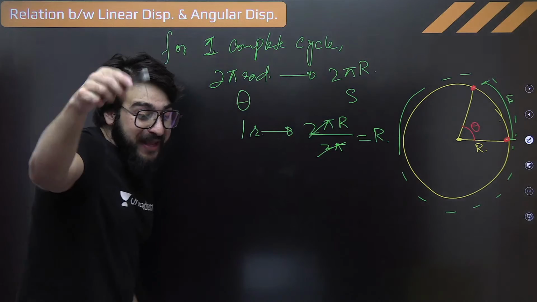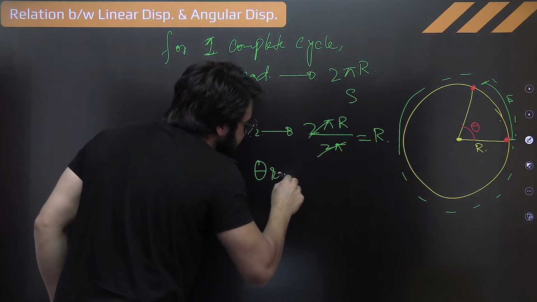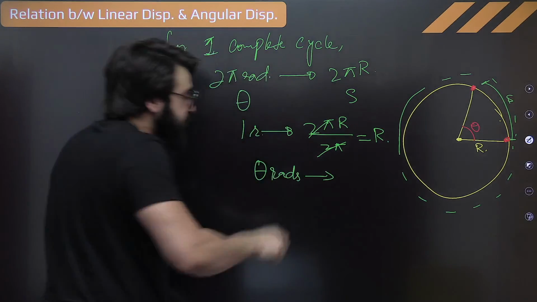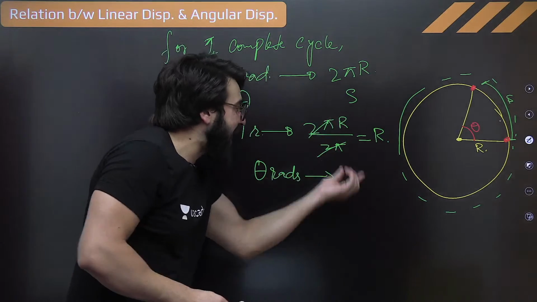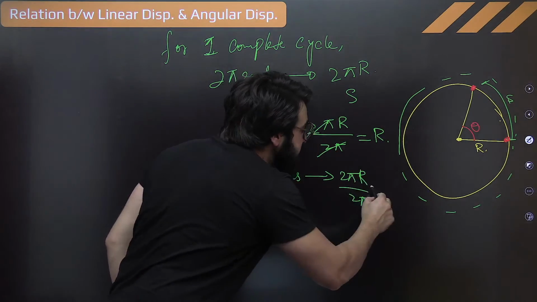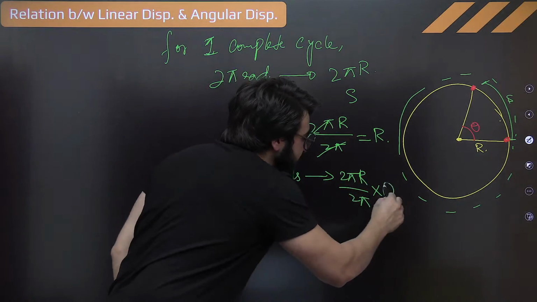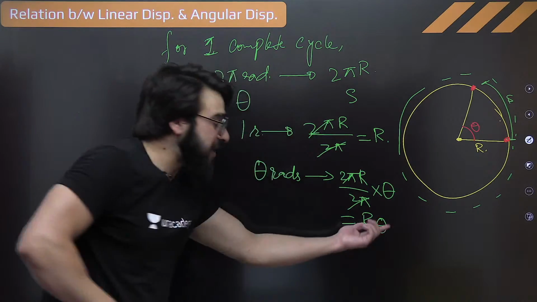Can you tell me over here for theta radians, how much will be the linear displacement? You will say, sir, that will be 2 pi r upon 2 pi multiplied by theta. So this will cancel, and this will come out to be r theta.